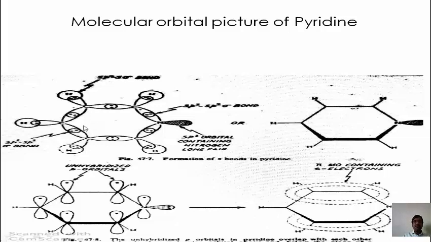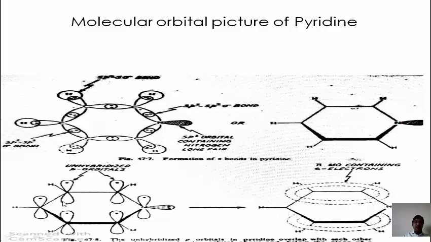Of these 3 sp2 hybrid orbitals, two overlap with the neighboring 2 carbon atoms and the remaining hybrid orbital overlaps with a hydrogen atom. The fifth carbon atom's overlapping is the same as that of carbon number 1, meaning 3 orbitals overlap with 3 different atoms: first with the hydrogen atom, second with the nitrogen atom, and third with carbon number 4. This is the sigma bond formation. Here we can count how many sigma bonds are present: 1, 2, 3, 4, 5, 6, 7, 8, 9, 10, 11. 11 sigma bonds are present in the pyridine ring.